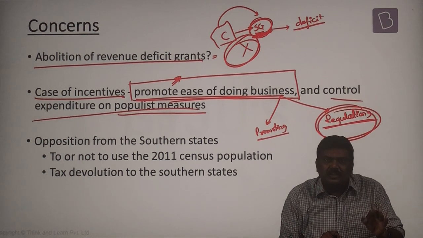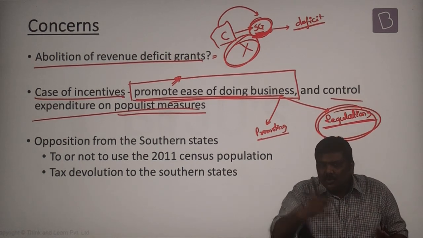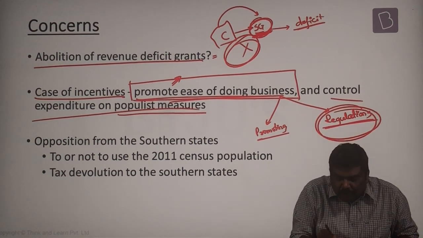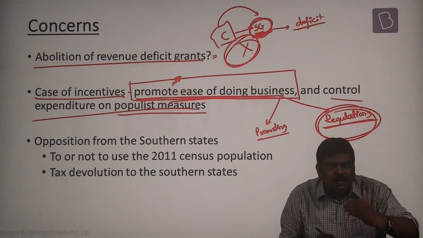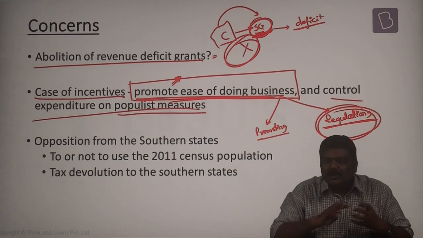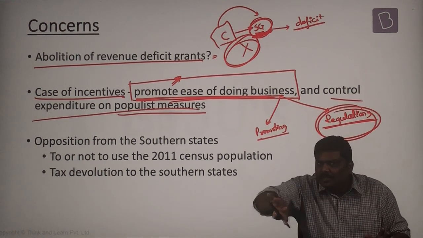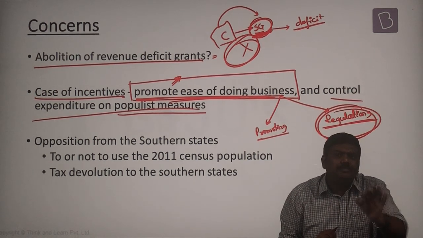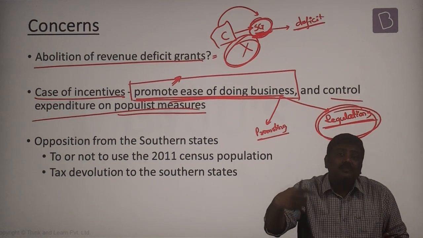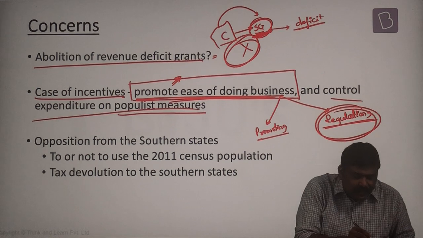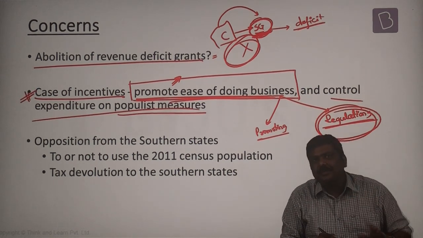So the question is, by giving more incentives to the states which are going to promote more ease of doing business, are you promoting a race to the bottom of regulation? Are you asking the state governments to withdraw these particular regulations and give undue powers to the private sector, which might lead to certain harmful outcomes? So there is another concern which has been raised here.